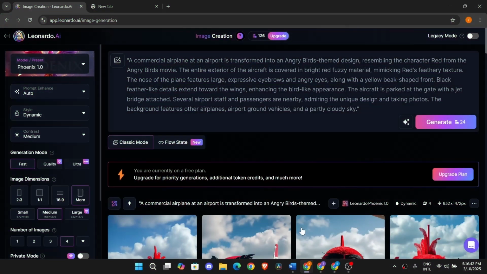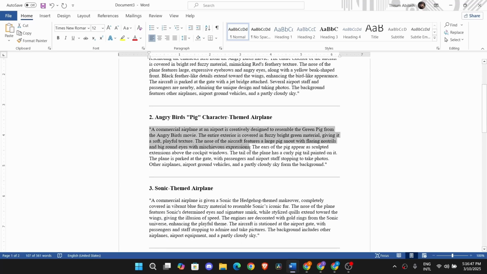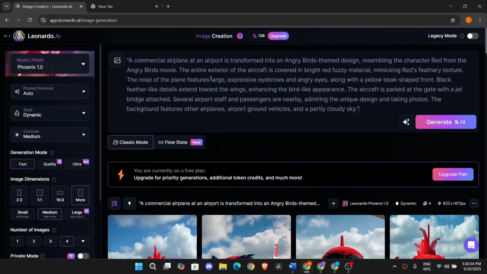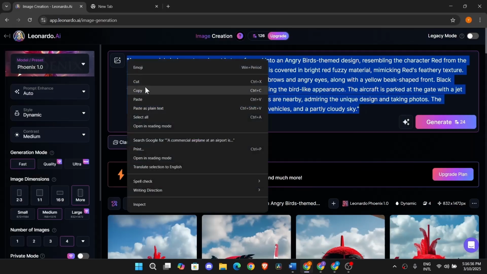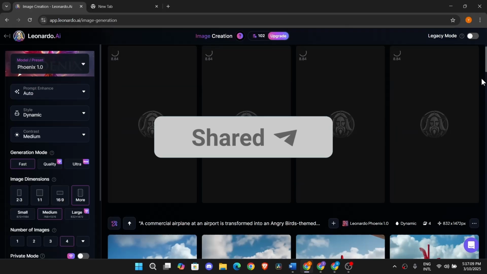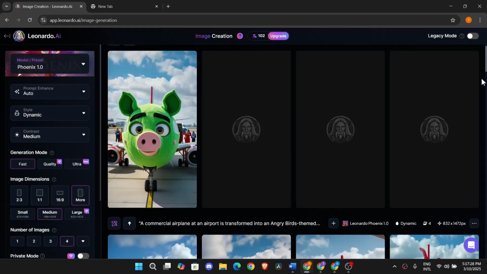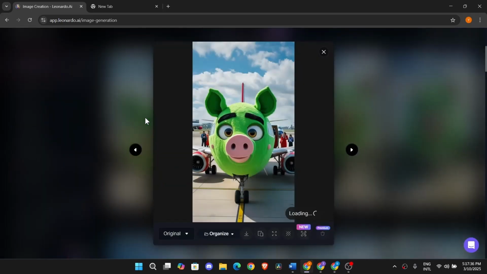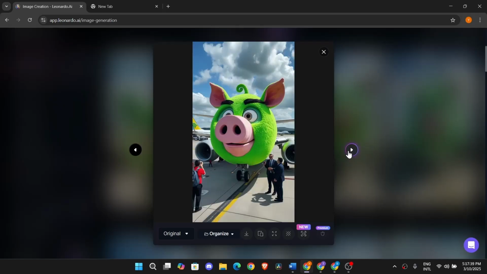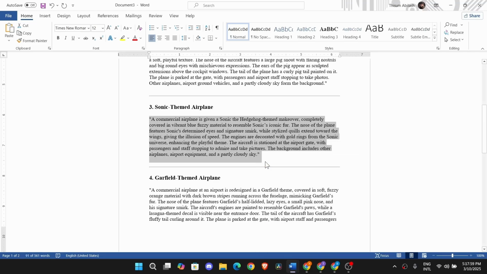So like that way, I am going to copy this exterior prompt from the Word file which says the pig character from the Angry Birds movie, like this, and paste it to Leonardo AI, and click on Generate. And this was the result it gave, which is looking absolutely great. So like that way, I will generate the rest of the images.